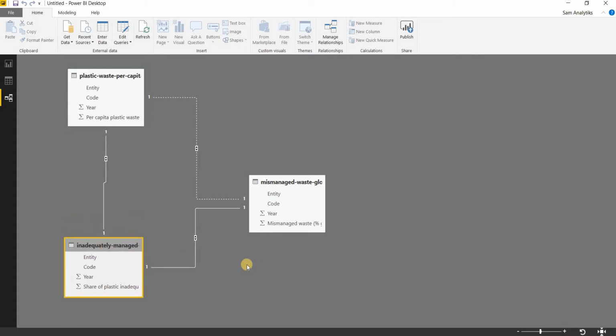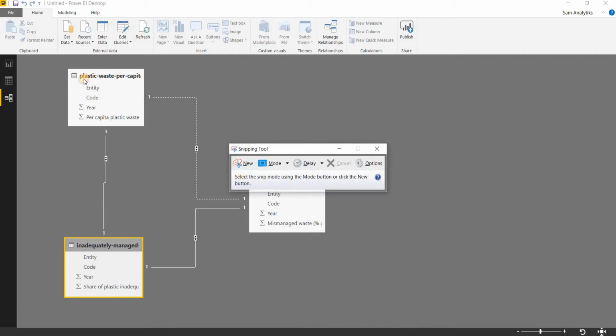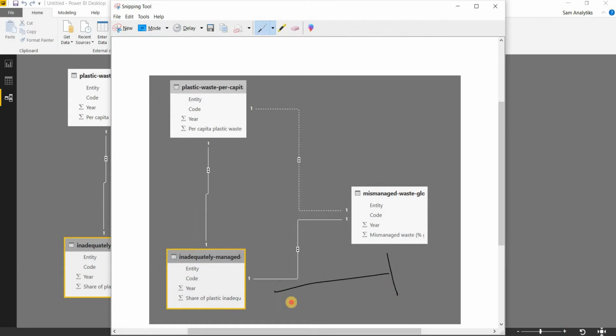In this particular section, we want the data to travel from the right hand side to the left hand side. That means it should move from here to here. For that the data must be taken as one to many.